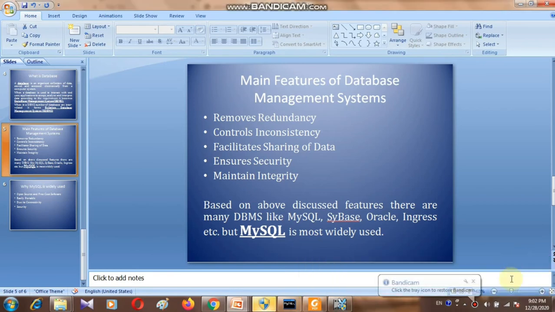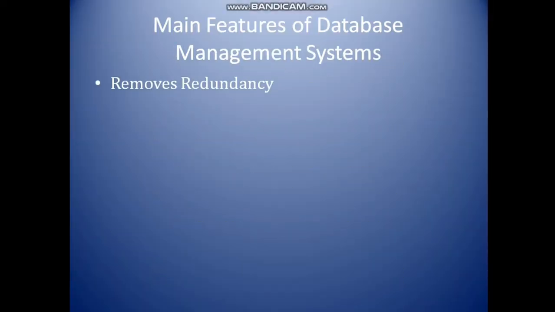Now, what are the main features of a database management system? Look here everyone. What are the features? These things. Main features of database management system: removes data redundancy. It means remove the data duplication. Then controls inconsistency, which I have discussed.